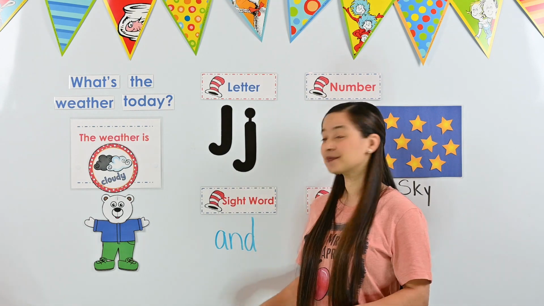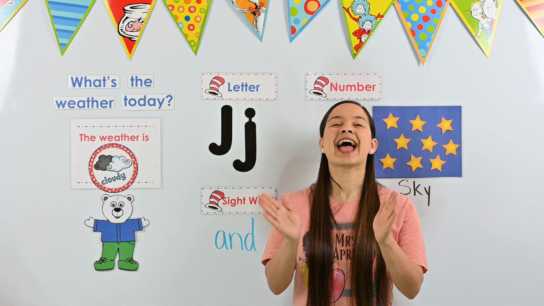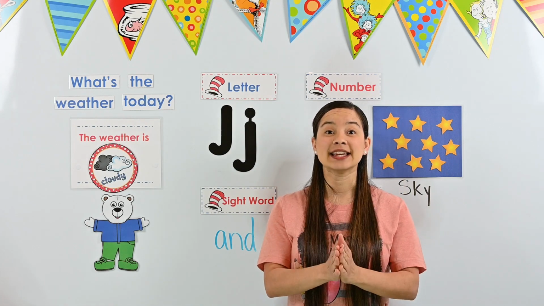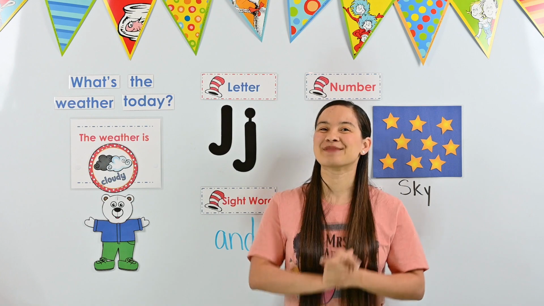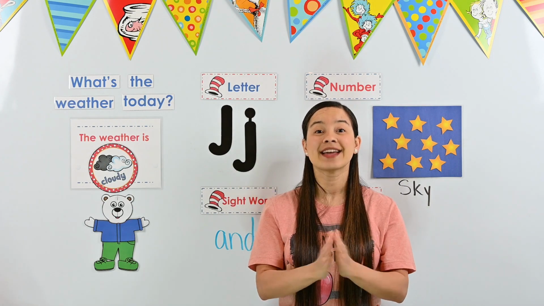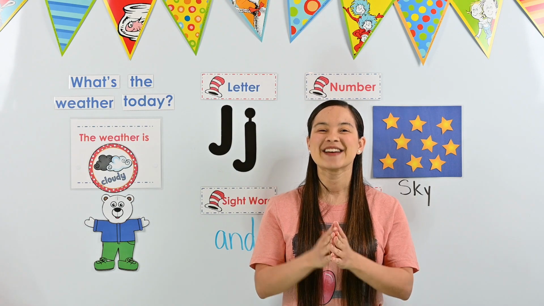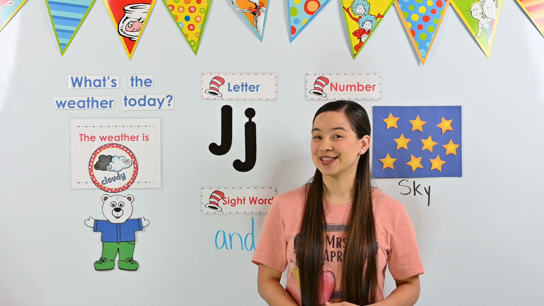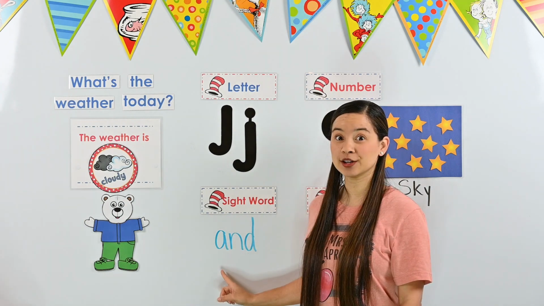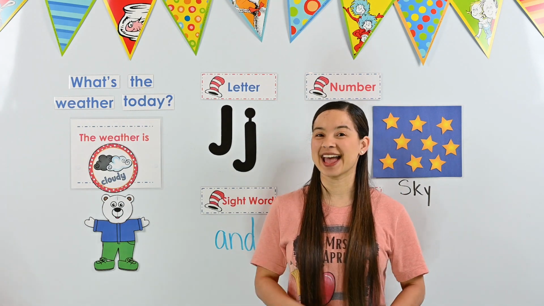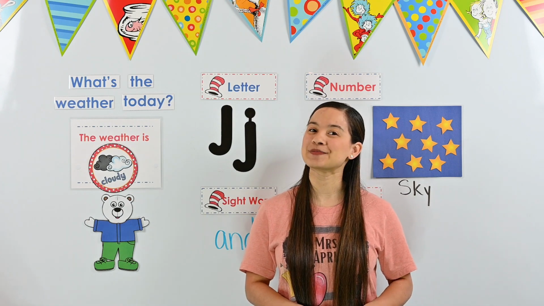Let's try it again. And. A, N, D. And. Perfect. Let's try it one more time. And. A, N, D. And. Fantastic. This week, we're going to practice reading the word and every day. And we'll practice clapping it as well.